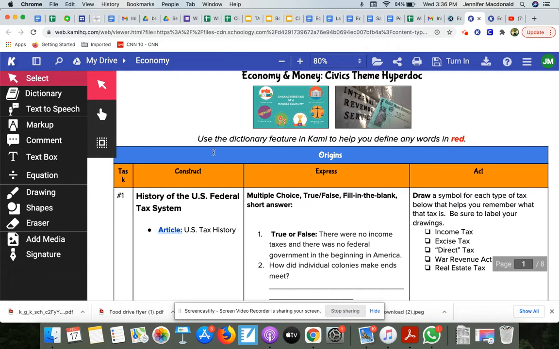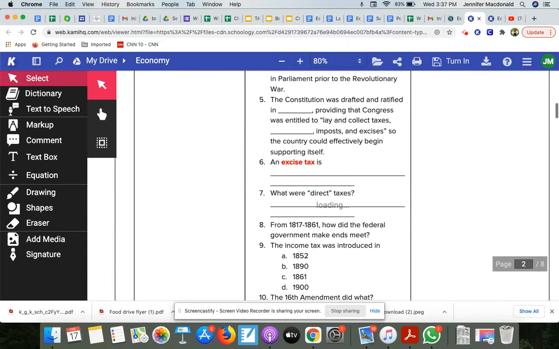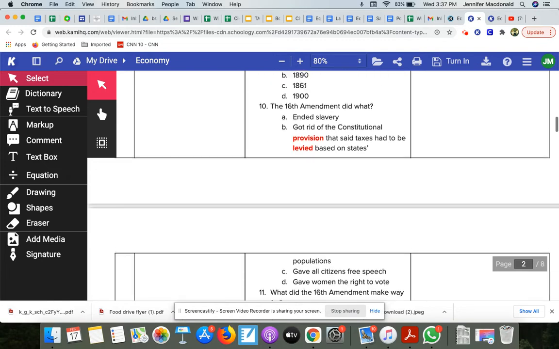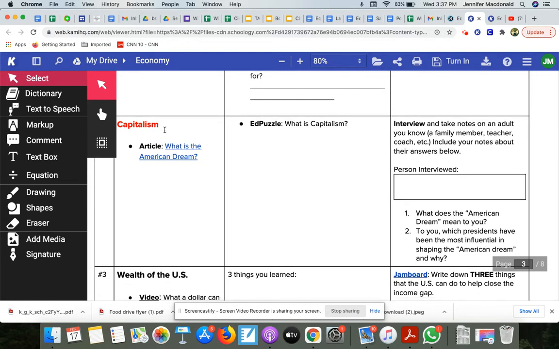Up here, it tells you that we want you to start using this dictionary feature in Kami to help you to find any words in red. Now, I'll let you in on a little secret. You can use this dictionary feature to define any words, but specifically the words in red, we thought you might need help in understanding. So as I scroll through, I do notice there's a lot of words in red.